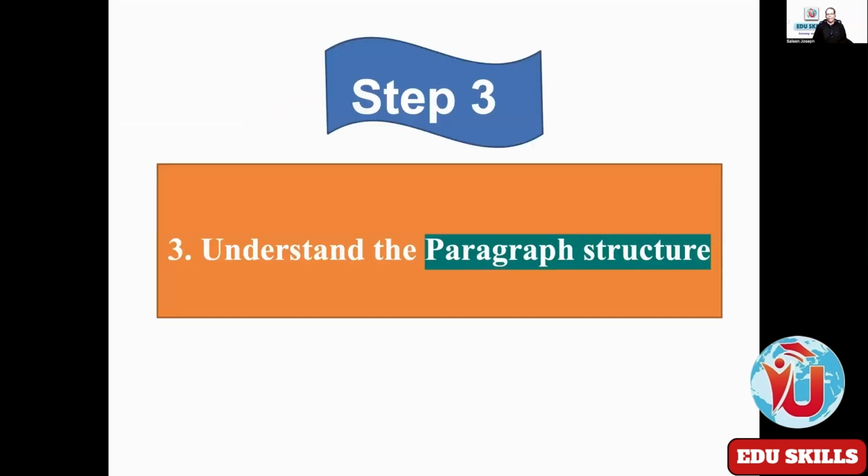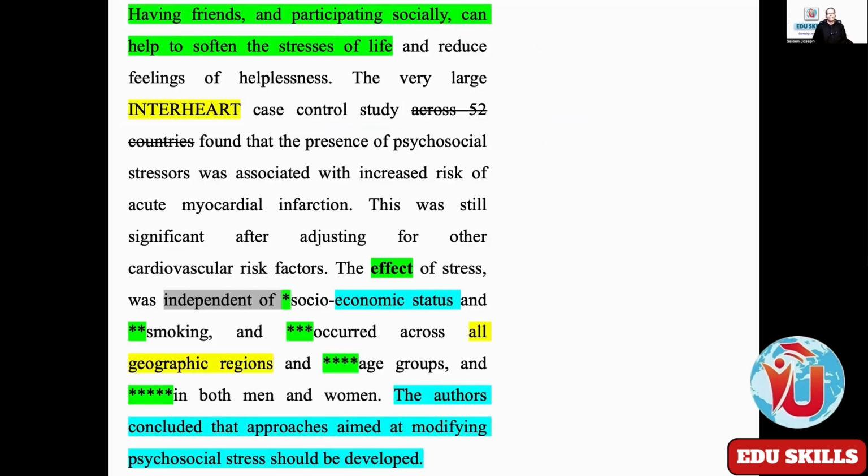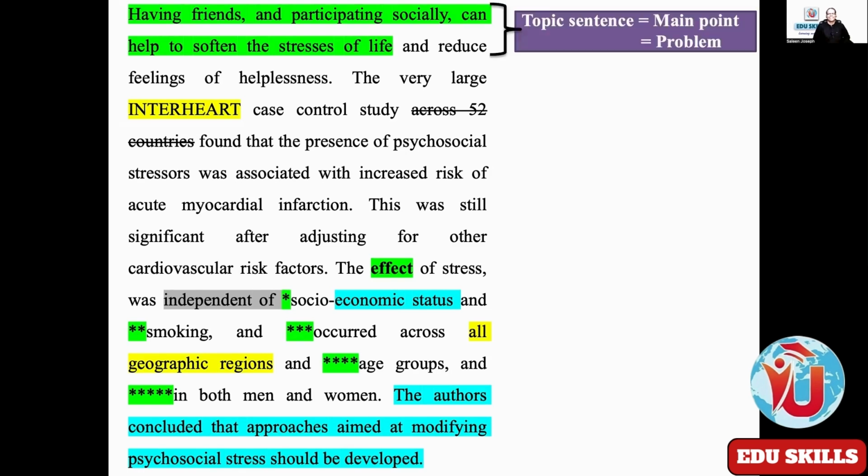Okay, step 3, understanding the paragraph structure. Yes, a beautiful paragraph here. So what is this first one in green? What is it known as? The topic sentence, which is the main point. So what does the topic sentence tell you? You want me to take you to the options once?